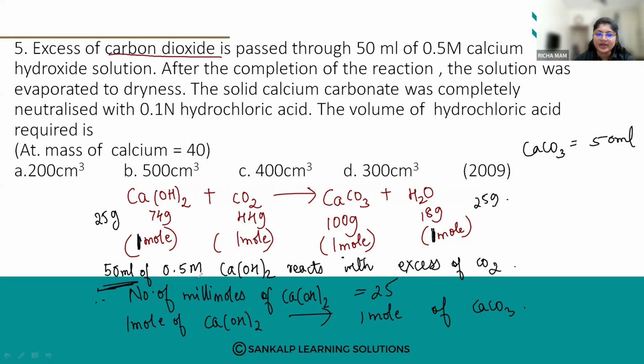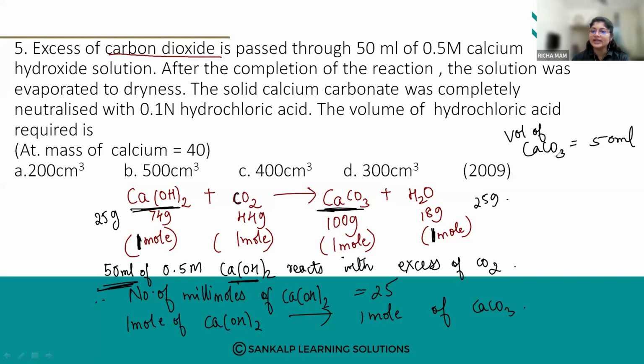Because if 50 ml of calcium hydroxide is reacting, and 1 mole is produced here, again here also it will be the same. So it will be 50 ml only. So the volume of calcium carbonate formed will be 50 ml.